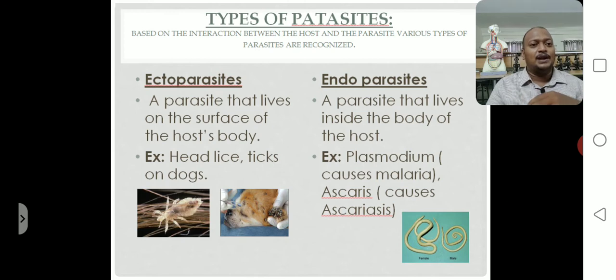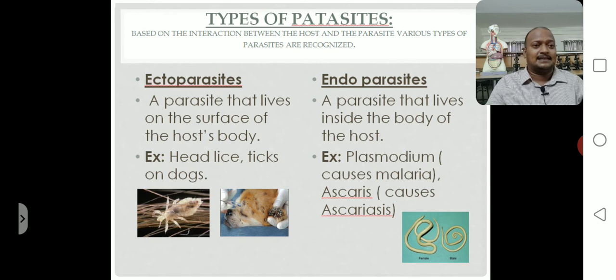Next one, endoparasites. What is endo? The parasite that lives inside of the host body is called an endoparasite. For example, Plasmodium causes malaria. Plasmodium is present inside the host body, in the blood and in the RBC. Plasmodium is one example of an endoparasite.